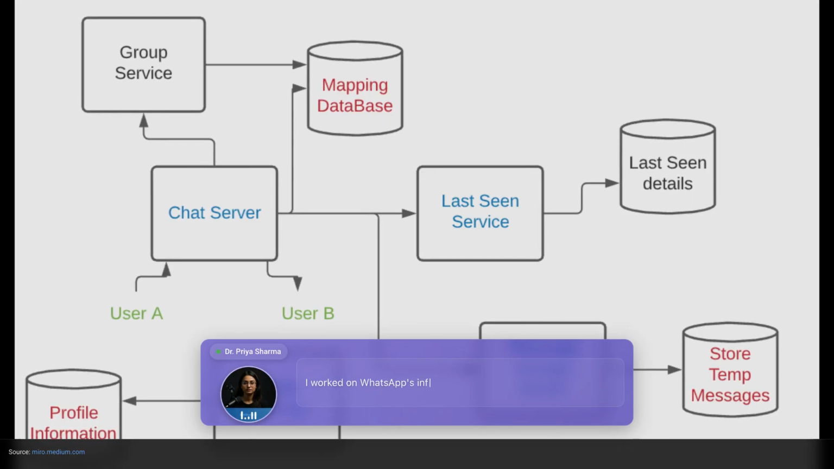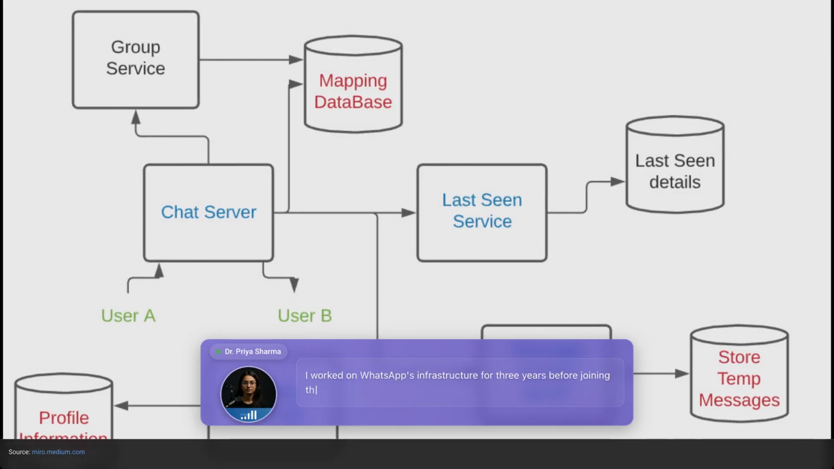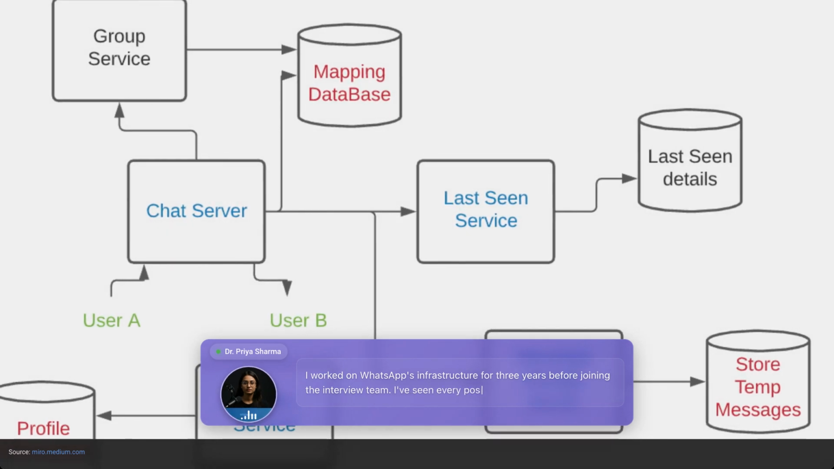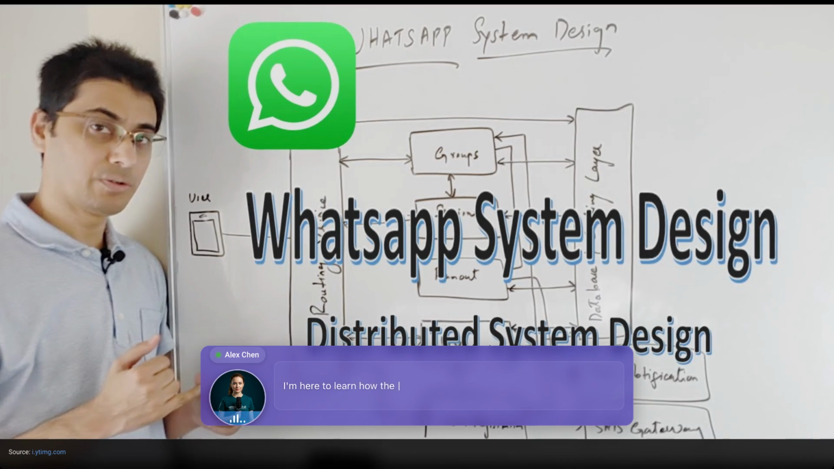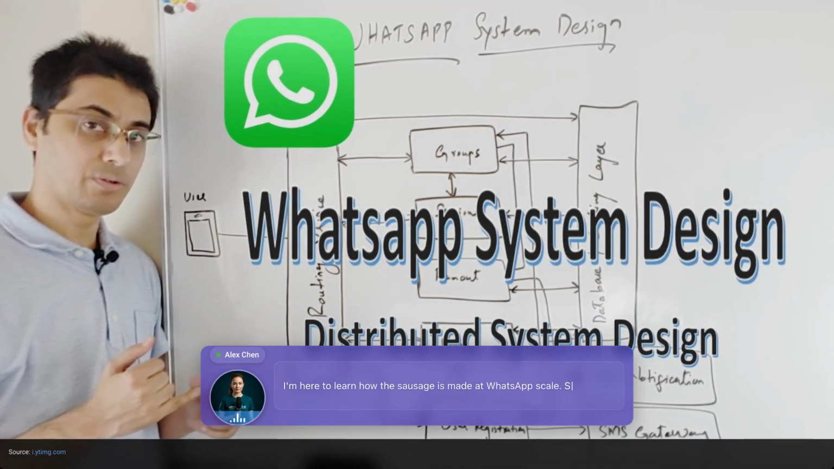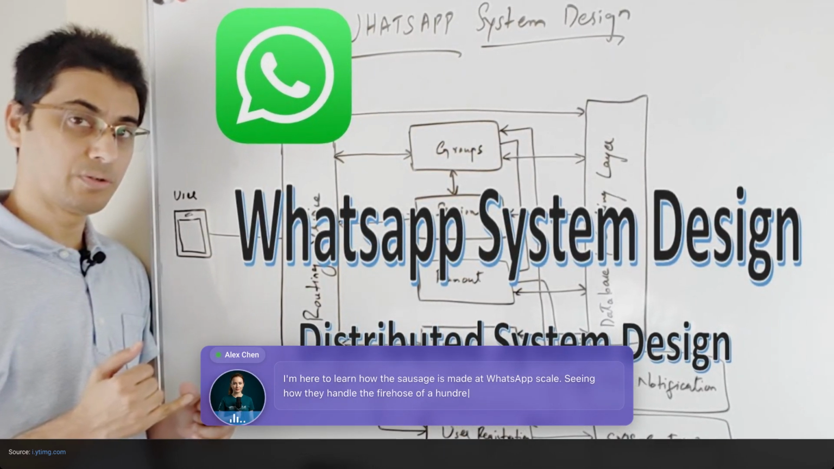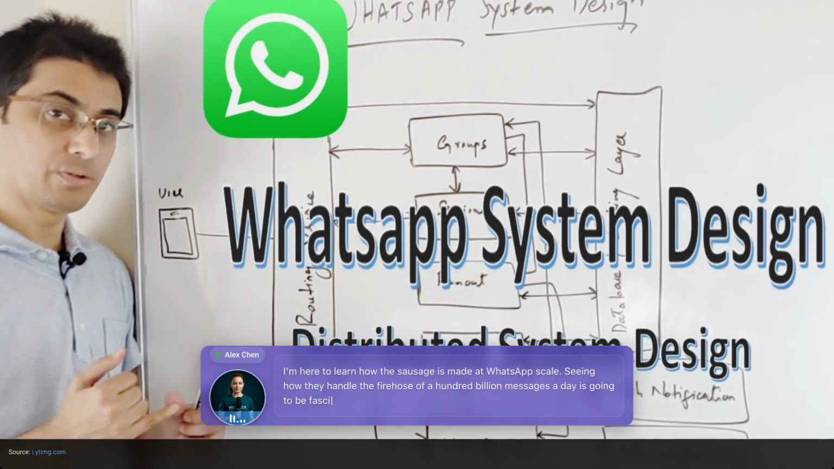I worked on WhatsApp's infrastructure for 3 years before joining the interview team. I've seen every possible way to fail this question. Today, I'm the interviewer. I'm here to learn how the sausage is made at WhatsApp scale. Seeing how they handle the fire hose of 100 billion messages a day is going to be fascinating.